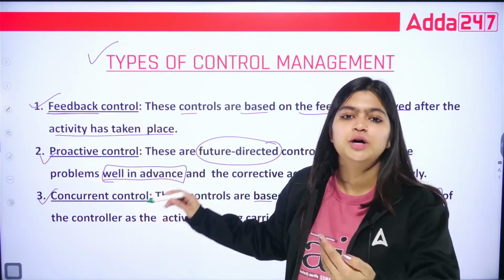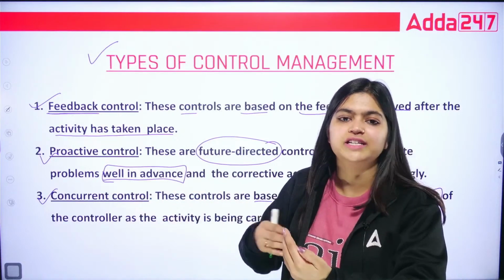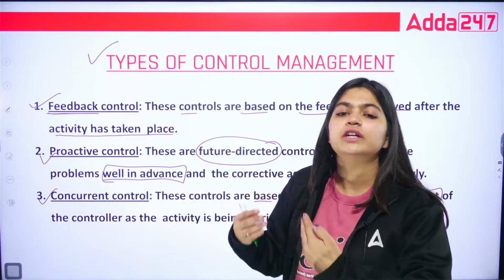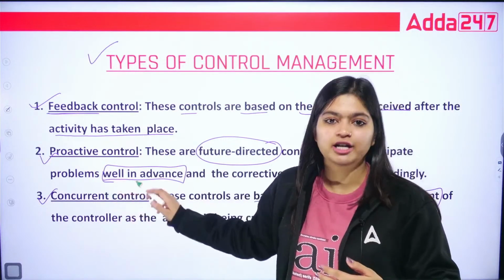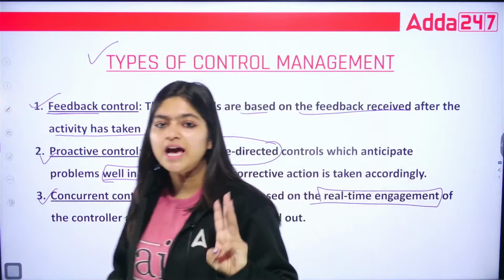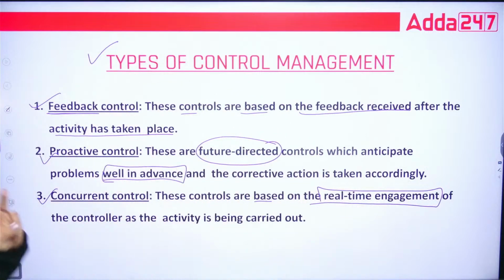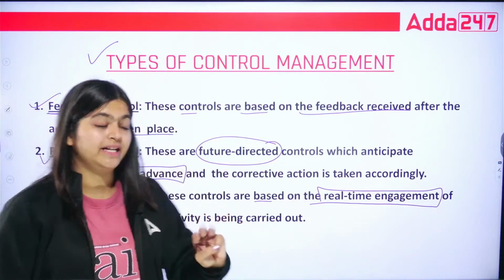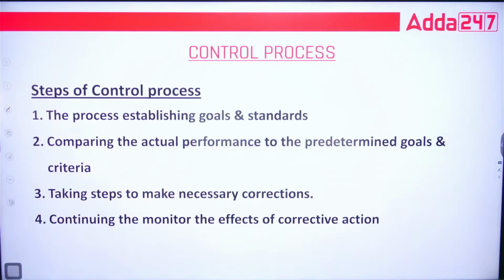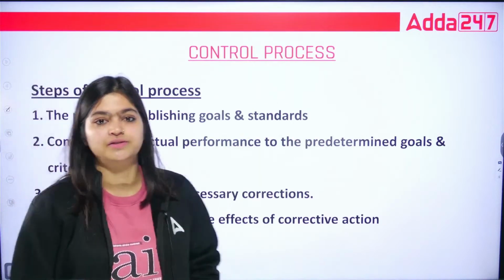Then concurrent control. While you are doing your job, if you are facing any difficulties, if you are making any mistakes, you are controlling all those things simultaneously. So, that is what concurrent control. So, these are the three types of control management. Again, I am repeating: feedback control, proactive control, concurrent control. Chaliye, let's see the next topic, that is your control process.